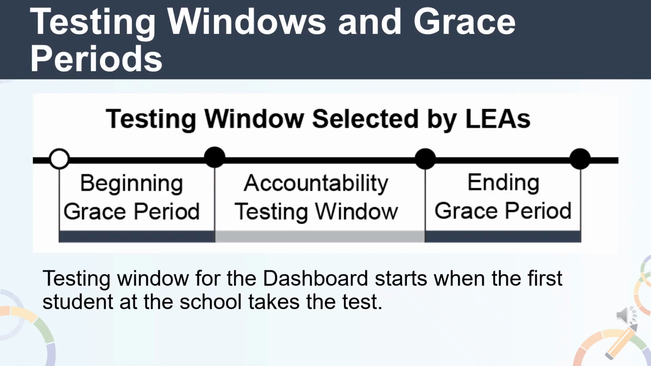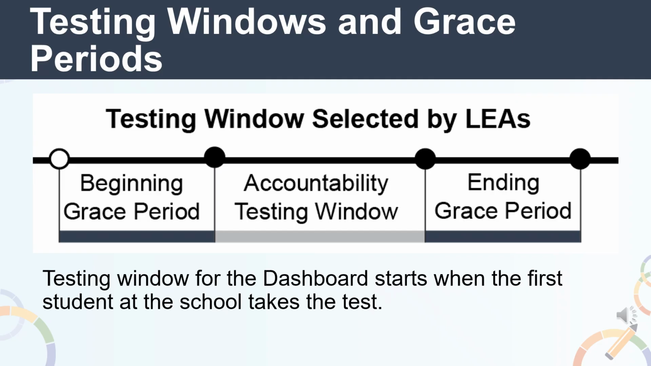Determining a school's accountability testing window is one of the first steps taken to finalize the participation rate denominator. Although LEAs set their own testing window for the Smarter Balanced summative assessments and the CAA in the TOMS Test Administration Setup module, for dashboard accountability purposes, the CDE determines what is called an accountability testing window for each school and LEA. The accountability testing window for the dashboard starts when the first student at the school takes the test. Depending on the length of the LEA selected testing window, grace periods may be applied as well.